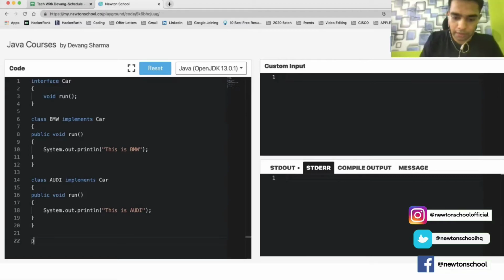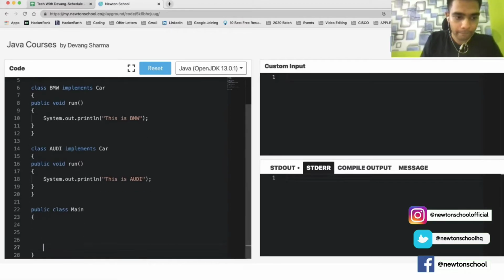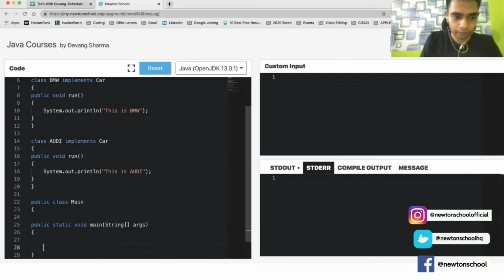Let's define our public class, public class Main. Here I will define public static void main. Let me create an object, car obj equals new, and let's make it of type Audi.